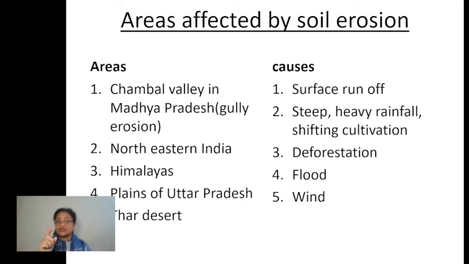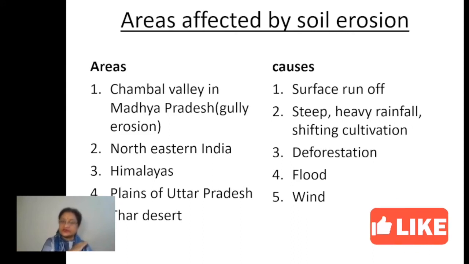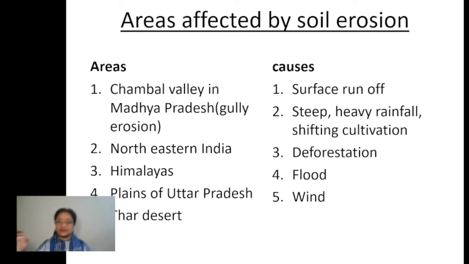If the vegetation cover is not there, which is again one very important thing that can reduce the erosion, the soil is now open. And whenever rainfall occurs heavily in those areas, it will cause surface runoff. Runoff means it will take away the entire thin layer of soil along with the water.